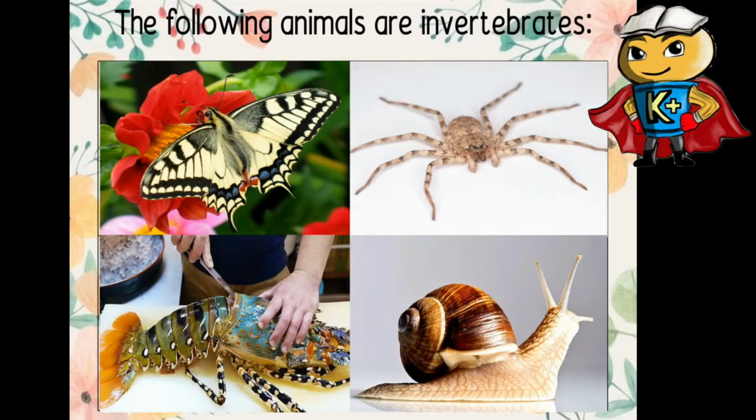So ito, ang mga following na mga pictures na to ay mga animals na invertebrates. So, ang una natin is butterfly. Ang katabi ni butterfly is a spider. So, ang baba ni butterfly is a lobster. And ang baba ni spider is ang snail. So, yan. Apat yan. Butterfly, spider, lobster, and snail.